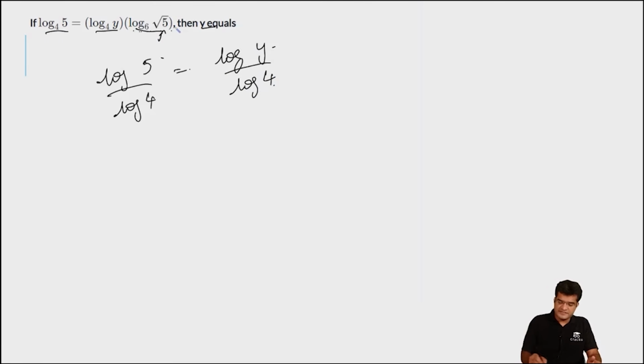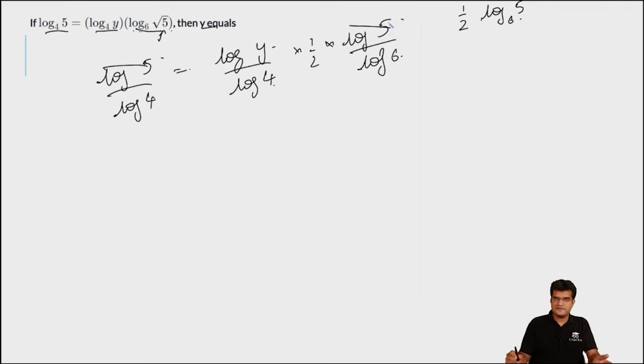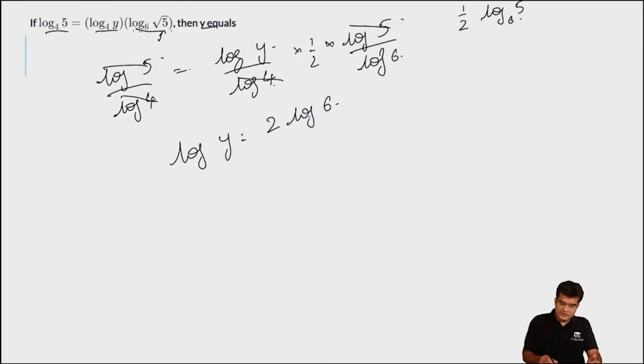Log of square root of 5 to the base 6 is equal to half log of 5 to the base 6. So this will be equal to into half into log 5 divided by log 6. We can cancel the common terms on the left hand side and right hand side. For example, log 5 is common in the numerator on the left hand side and right hand side, and log 4 is common to the denominators. So log y is equal to 2 log 6. 2 log 6 is equal to log of 6 square, which is equal to log of 36. So we can cancel log on both sides, so the value of y will equal 36.